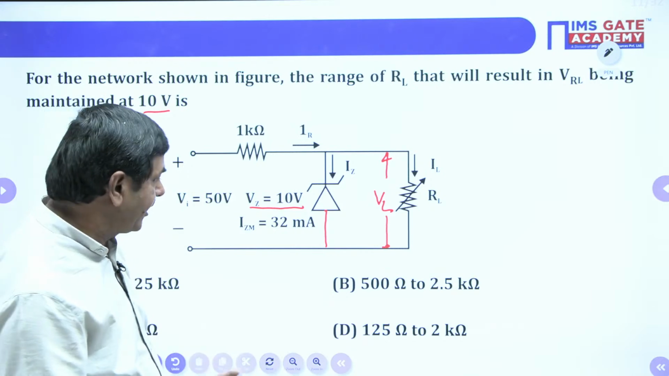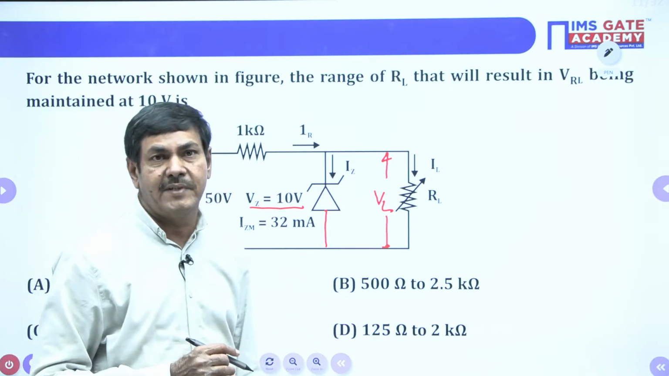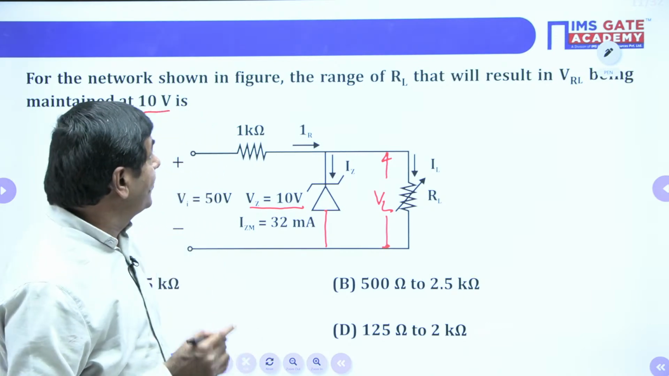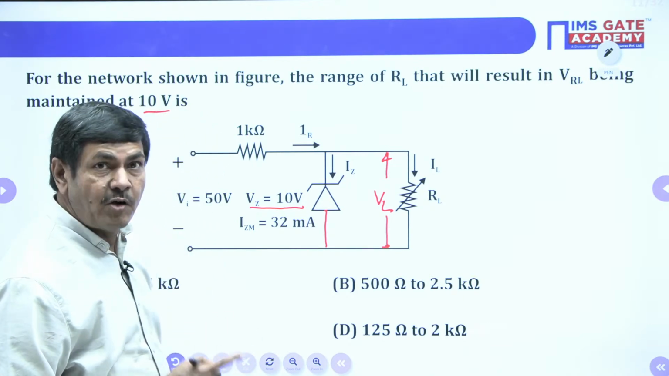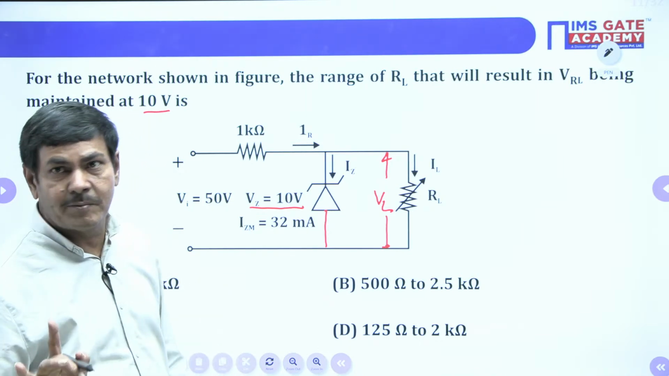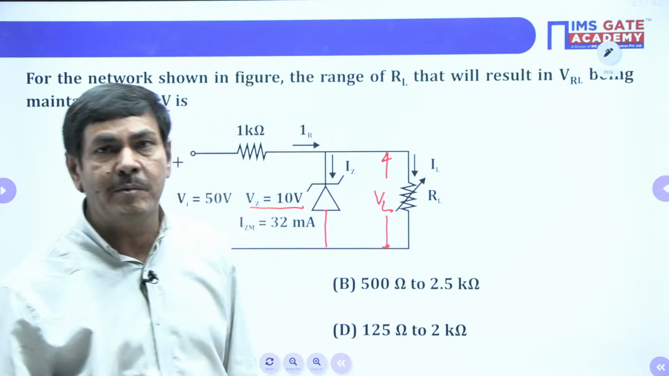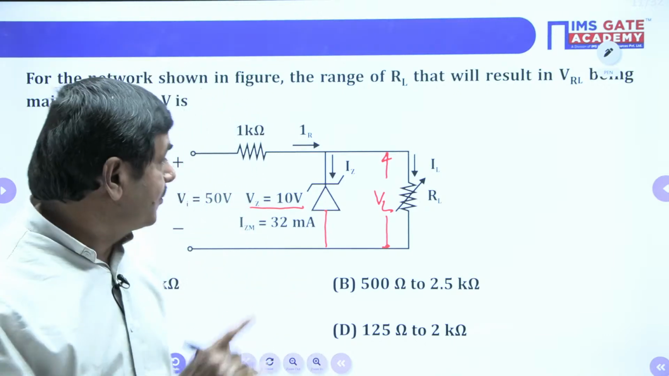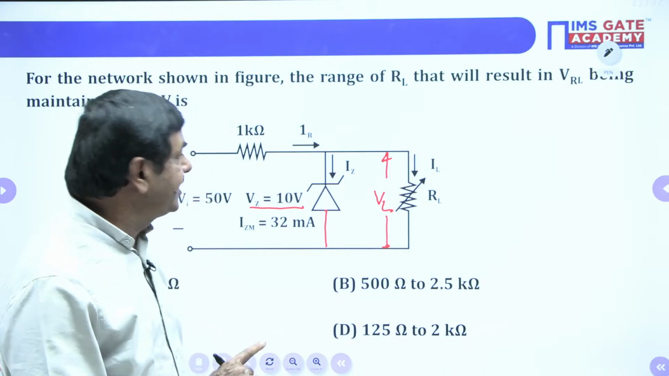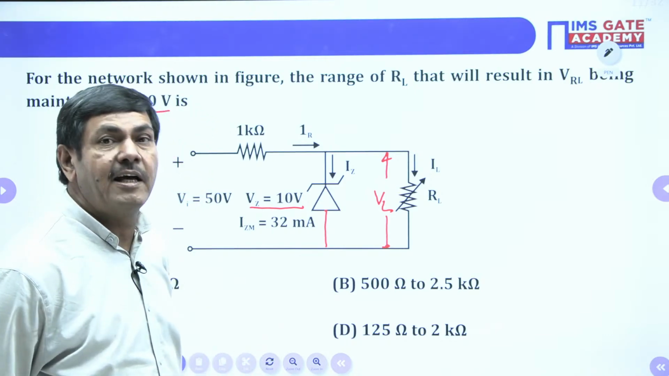The range of RL means, in the problem, minimum and maximum values are given. Here we need RL minimum, how much? RL maximum, how much? That is the question from the given problem. In what way can we find RL maximum and RL minimum, we will see. If possible, please start doing this problem. I am giving some time. Please try to tackle it first. If you get the answer, very good.